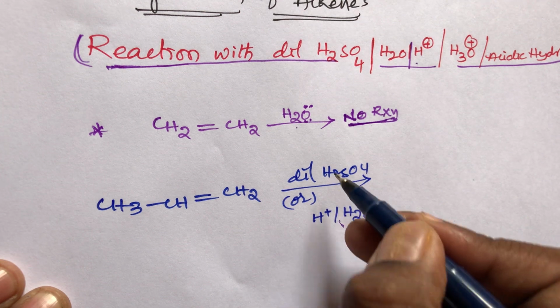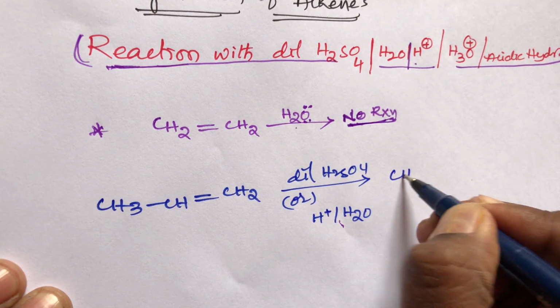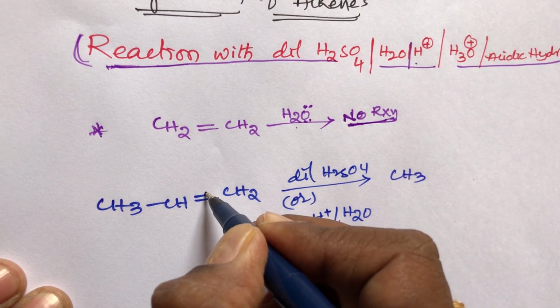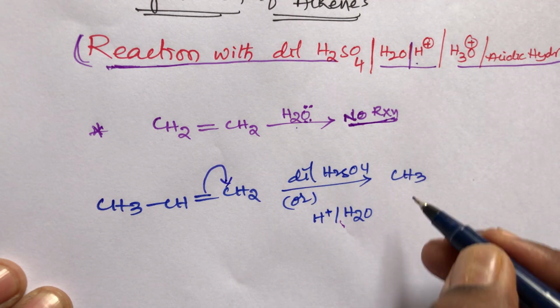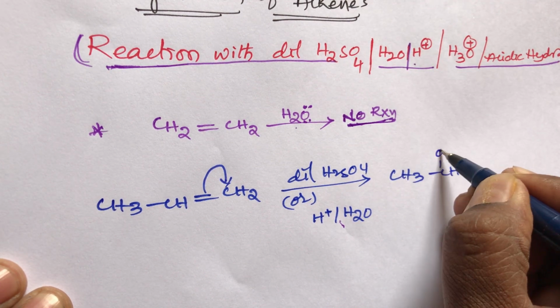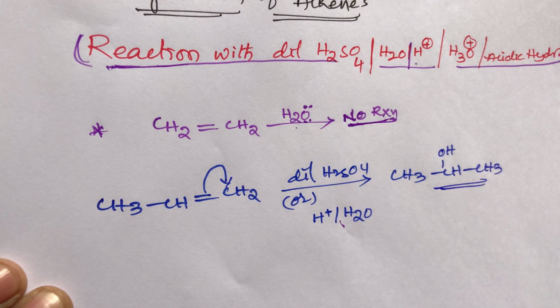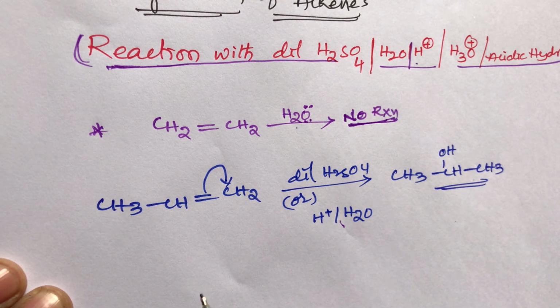We should take any one of these two. What is the product, students? Generally the bond shifts to this side. The product is CH3CH(OH)CH3. This is the product. Now I will write the mechanism.